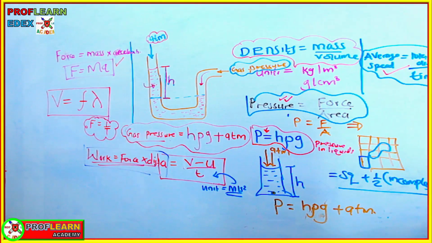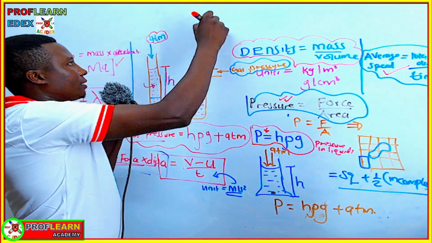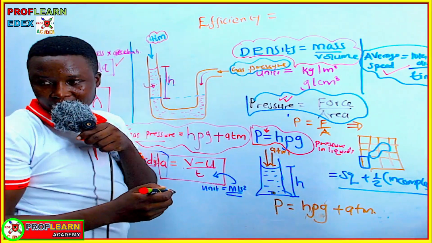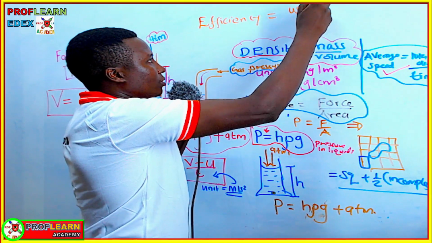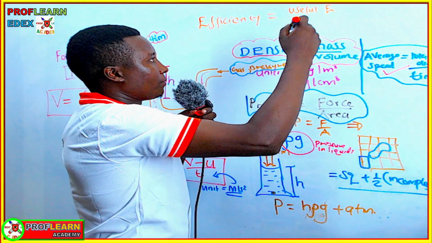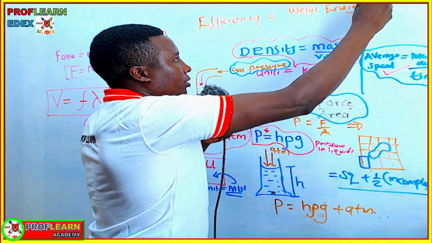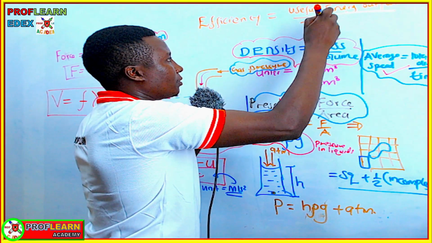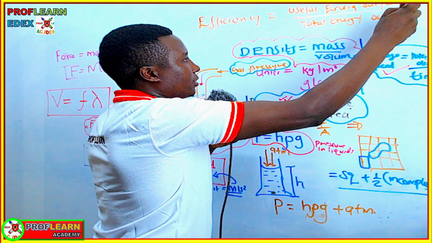We need also to mention the formula for efficiency of machines. Efficiency is useful energy output or power output over total energy output, times 100.